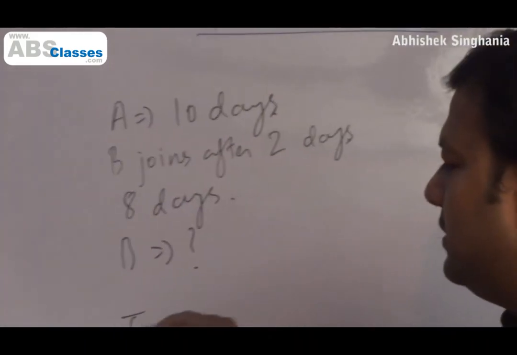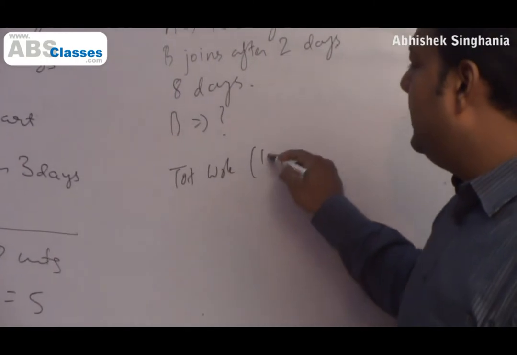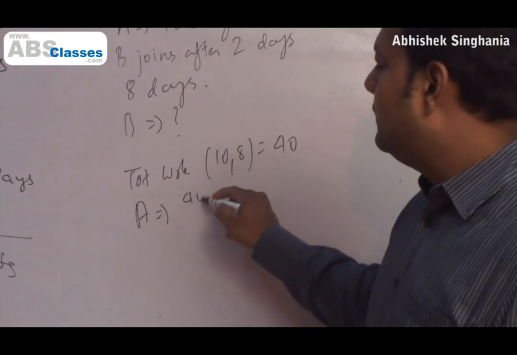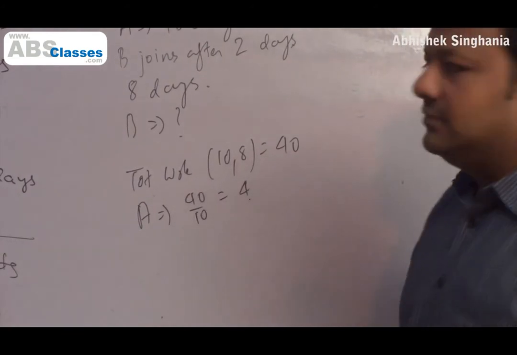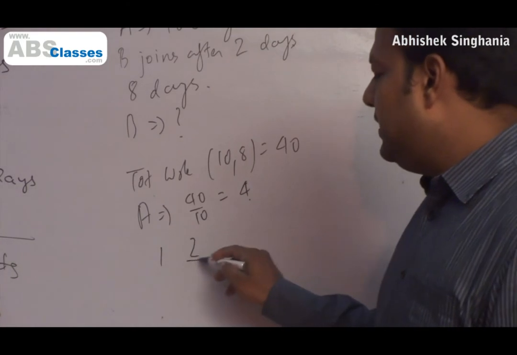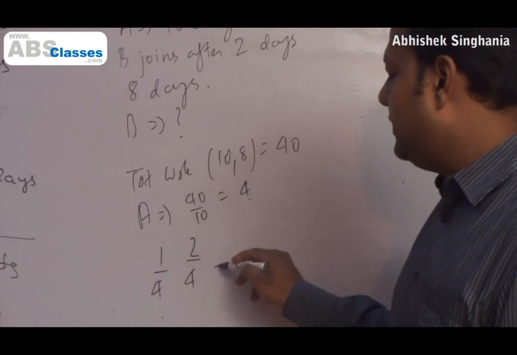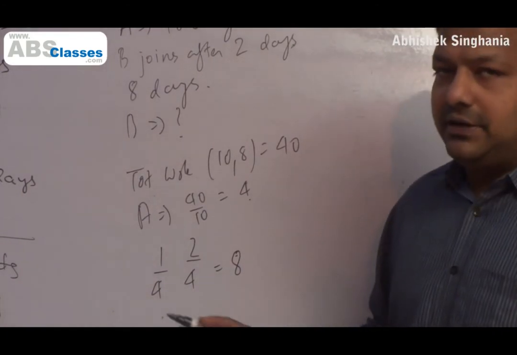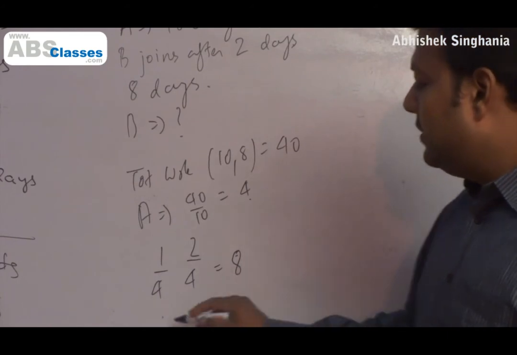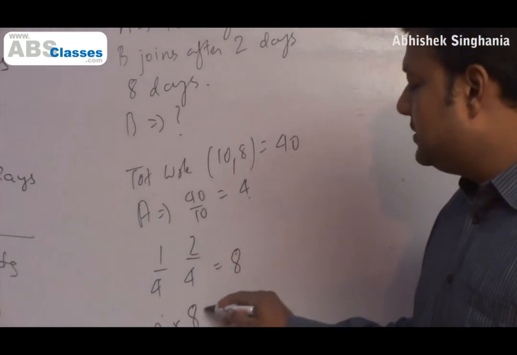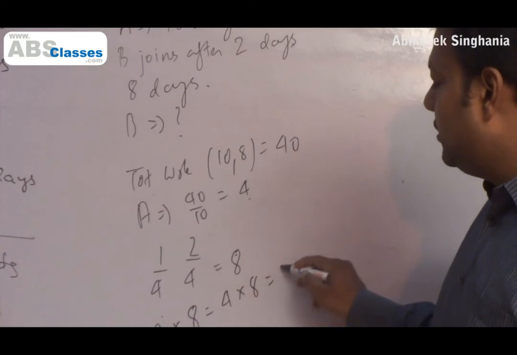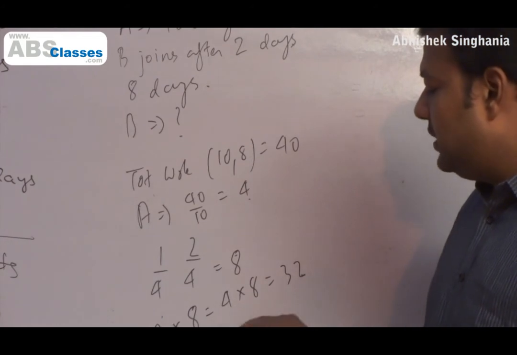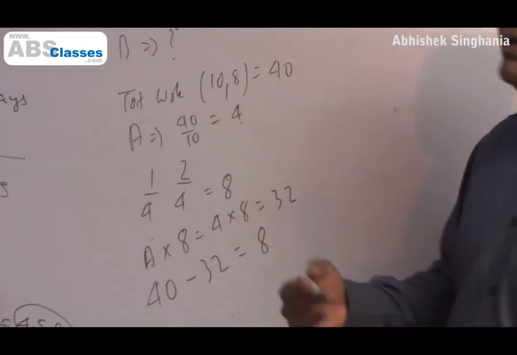Let's assume the total work to be the LCM of 10 and 8, which is 40, which means how much work can A do in one day? 40 by 10, 4. Now first day, second day, A worked alone, so the poor chap did 4 and 4, 8. Now what you have to understand here is that all throughout the 8 days A worked, B joined somewhere in between. So A worked for 8 days. So 4 into 8, 32 is the work done by him. Total work that we assume, 40. So 40 minus 32, 8 is the work done by B.